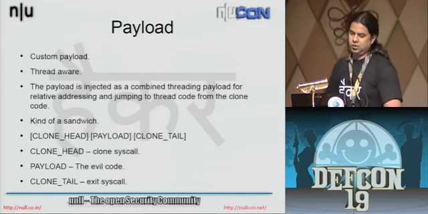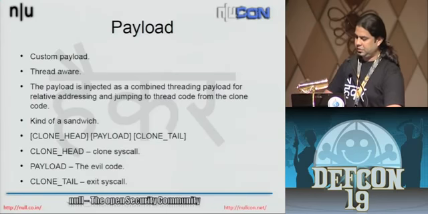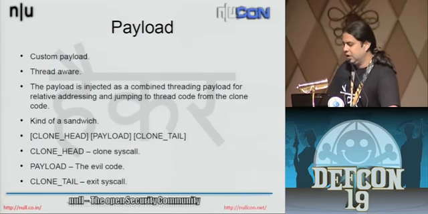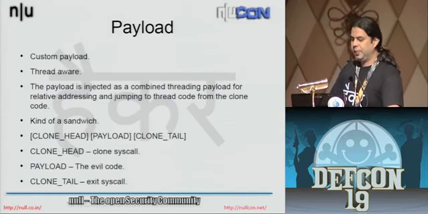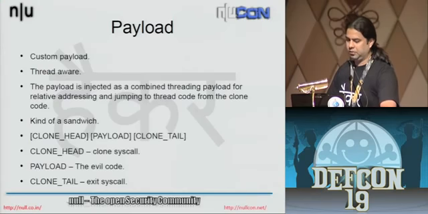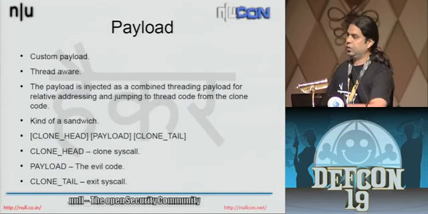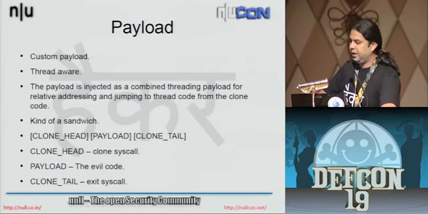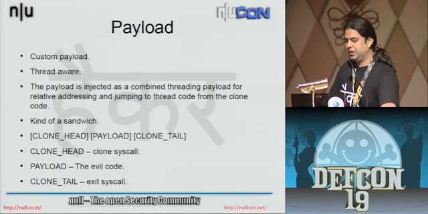Yeah, so this is how the payload looks. Once you pass the payload to the API, it creates a sandwich wherein it gives the clone head, which is the stub shellcode for the clone system call, and a clone tail, which is just the exit system call. Once it starts executing, in the child, it will jump onto the payload from the clone head, and then eventually to the clone tail, which is the exit system call. And if it is the parent thread, it'll execute the CC instruction and give control back to the tracing process.